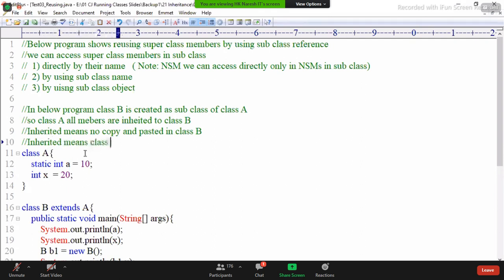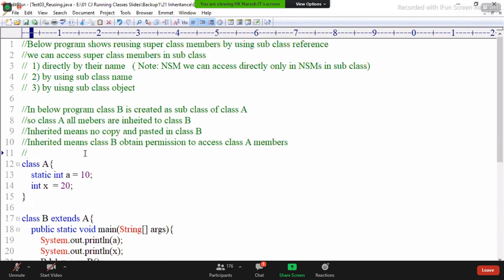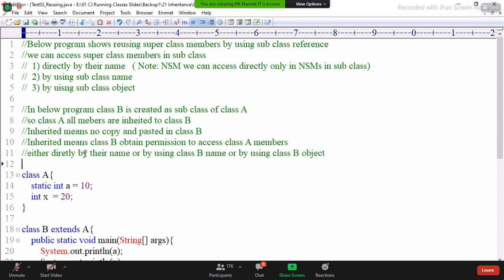Inherited means class B obtains permission to access class A members, either directly by their name, or by using the class B name, or by using a class B object.